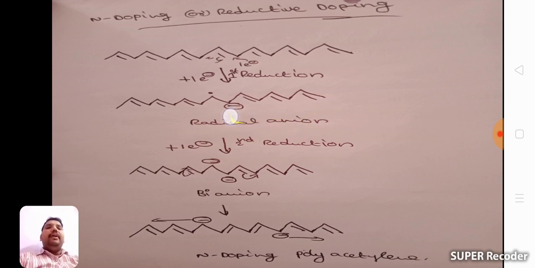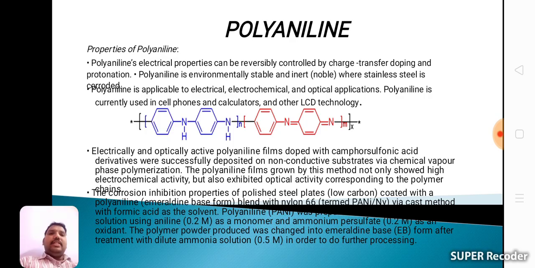One electron added to this middle slope, we get a radical anion. For the second reduction, one more electron is added to that radical, we get a bianion. In this bianion, there are shifting possibilities. This negative charge moves towards this direction, and this negative charge moves towards this direction. That negatively charged moving is nothing but N-doping of polyacetylene. Another name is reductive doping of polyacetylene. Right? That is the polyacetylene condition.